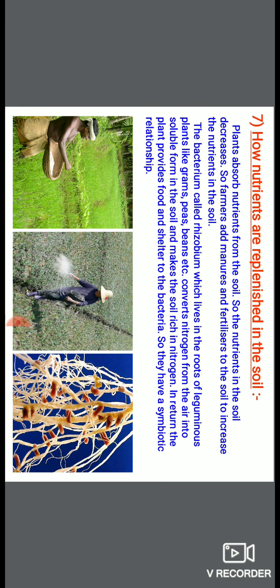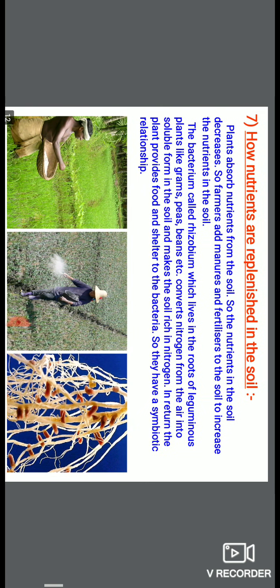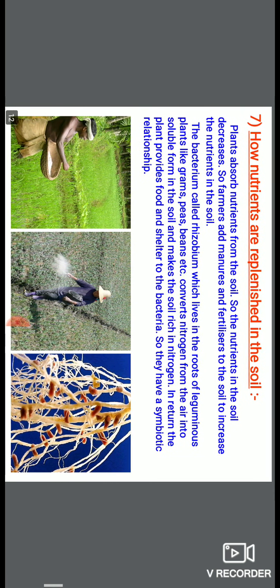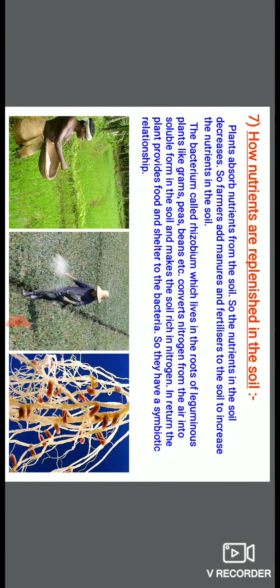The second thing is the bacteria. We have discussed the nitrogen fixing bacteria rhizobium, which lives in the roots of the leguminous plants. Leguminous plants are those plants that bear legumes, like grams, peas, beans, etc. They convert nitrogen from air to the soluble form in soil. Plants take this soluble form of nitrogen, and in return the plant provides food and shelter to the bacteria.